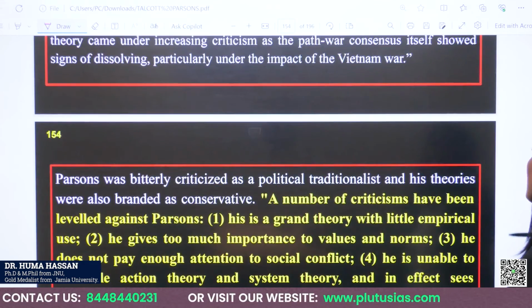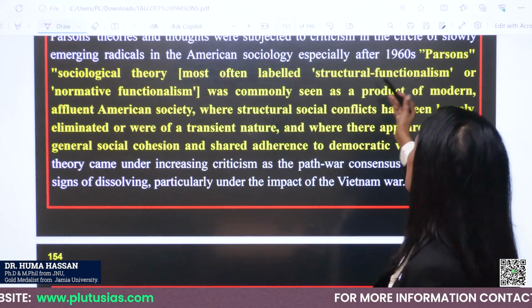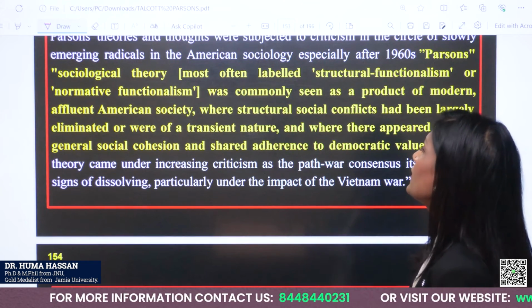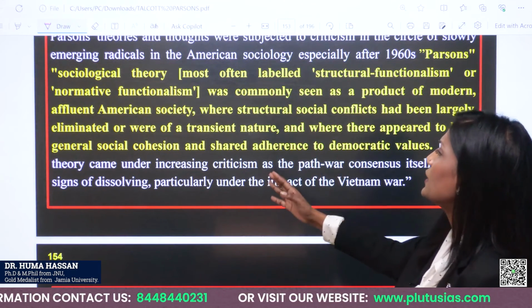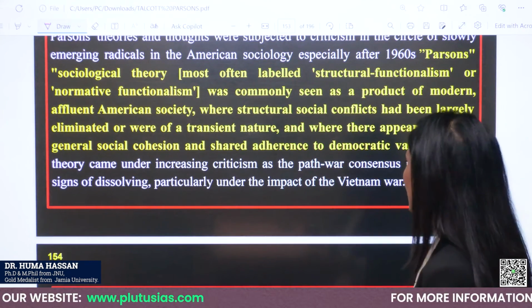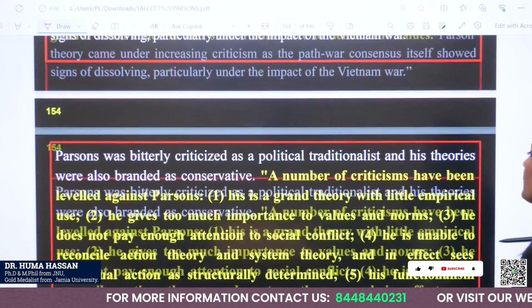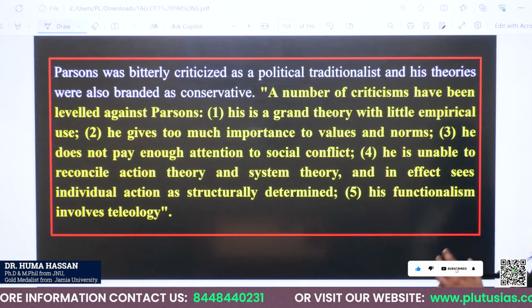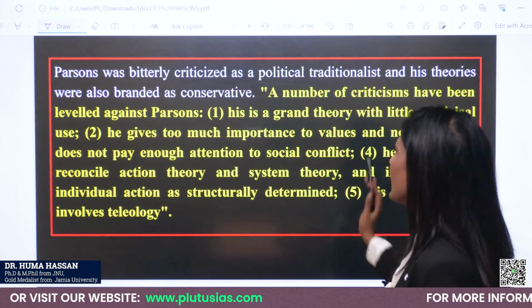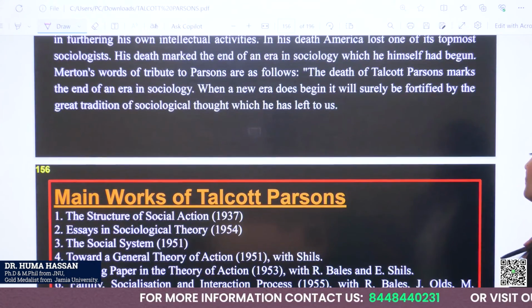I can also write this point: his sociological theory, often labeled structural functionalism or normative functionalism, was commonly seen as a product of modern American society, where structural social conflicts had been largely eliminated. These are some other important points I can write in my introduction, on how he has given importance to structural functionalism and what he was saying. There is a number of criticisms leveled against Parsons that I can skip right now, but I would simply talk about system theory.